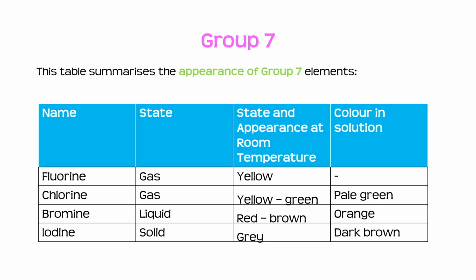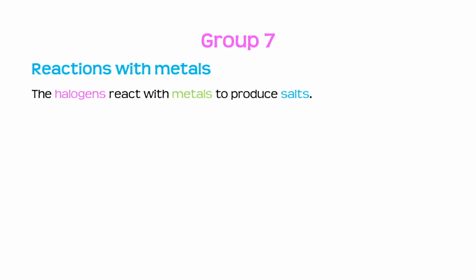Bromine now, at room temperature, is a red-brown liquid. However, if we put that in water, it would appear orange. And finally, iodine is a grey solid at room temperature. However, in solution, it's actually dark brown in colour.